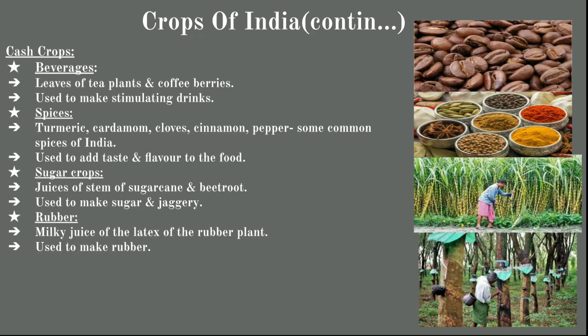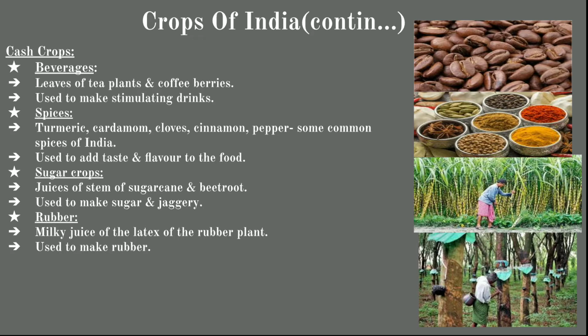Then some cash crops which are found in India are beverages like tea plants, leaves of the tea plants, coffee berries. They are used to make stimulating drinks. Then spices which are found in India are turmeric, cardamom, cloves, cinnamon, pepper. These are used to add taste and flavor to the food.